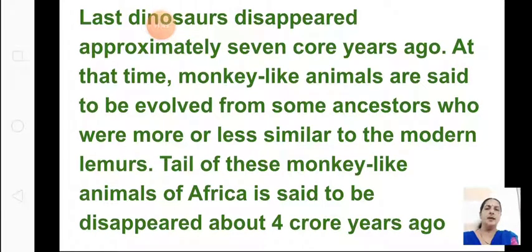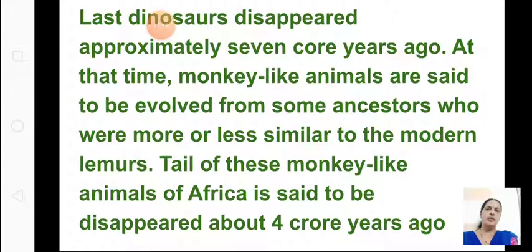At that time, monkey-like animals are said to have evolved from some ancestors who were more or less similar to modern lemurs. They were looking like modern lemurs, and monkey-like animals started appearing. Then slowly, the tail of these monkey-like animals of Africa is said to have disappeared about 4 crore years ago. So first, what had happened 7 crore years ago, you have to write.